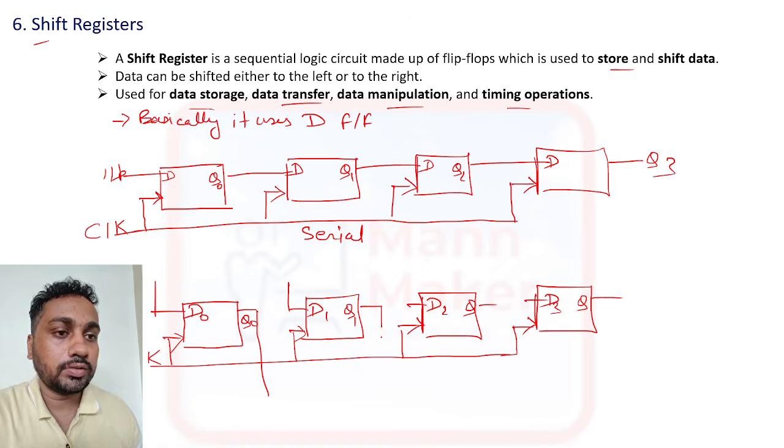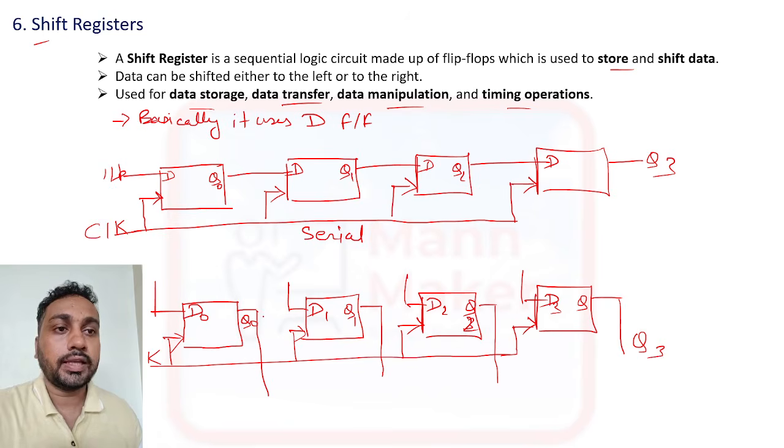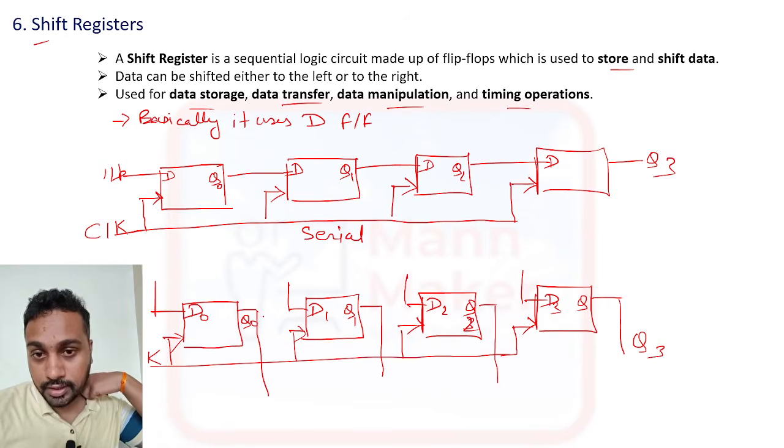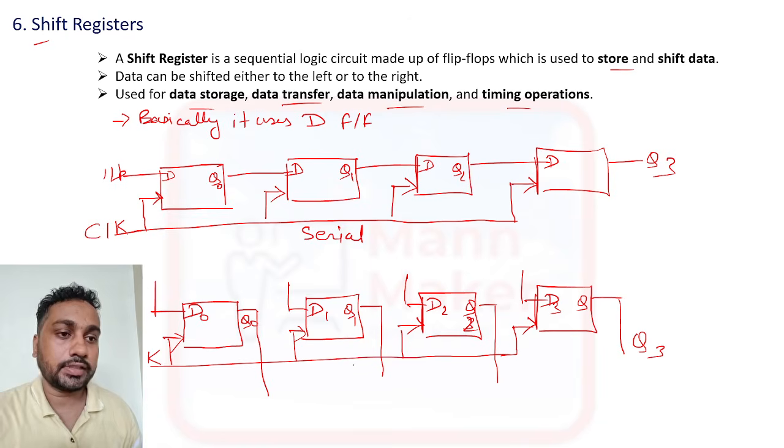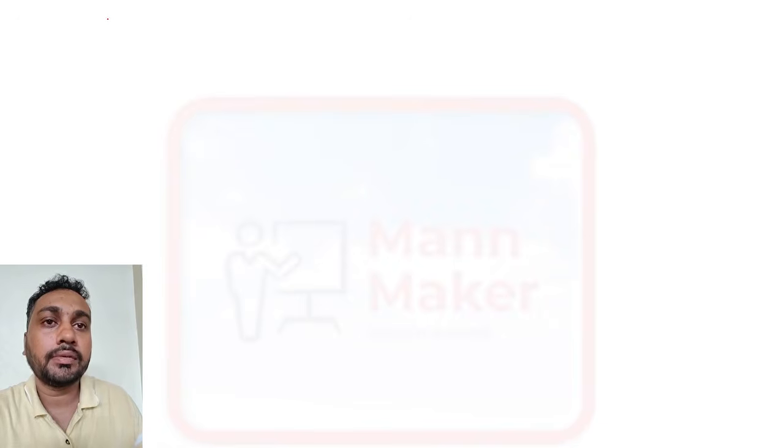So the output will be like this. This is the input, this is the output Q3. Like this, serial and parallel shift registers are there. I just gave you an example for designing a shift register. A shift register will be designed like this only. Now we'll see some types of shift register.